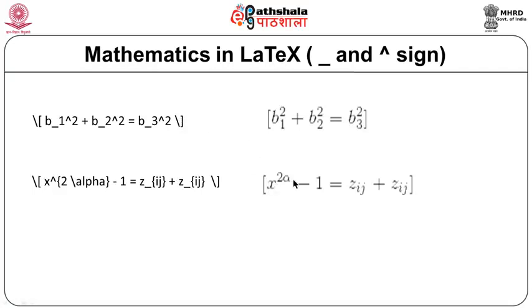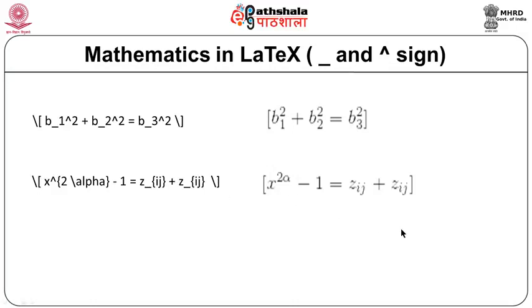There is x raised to 2 alpha. Now, you can see the alpha notation. To display alpha, we use the alpha command. Here there are 2 multiplied by alpha, so there are 2 characters, and we have placed them in curly braces. 2 multiplied by alpha is within curly braces, and it is again x raised to 2 alpha. This caret sign indicates superscript, and you can see the entire equation is displayed using these square braces.